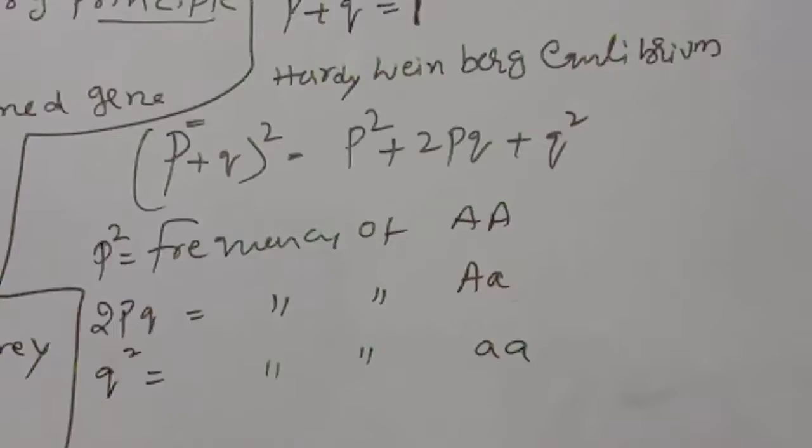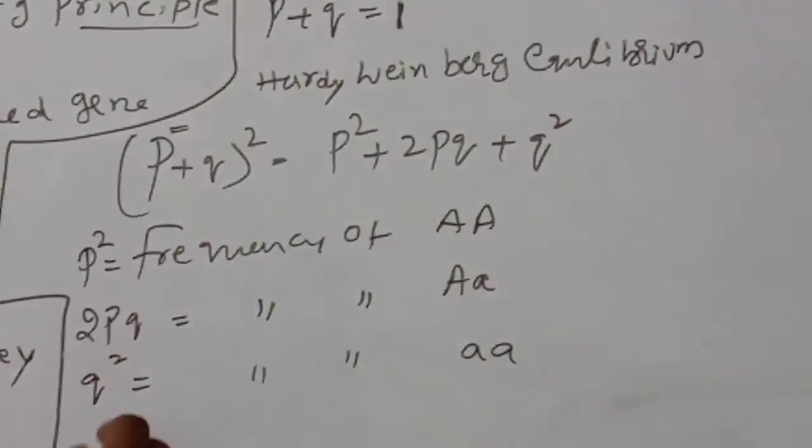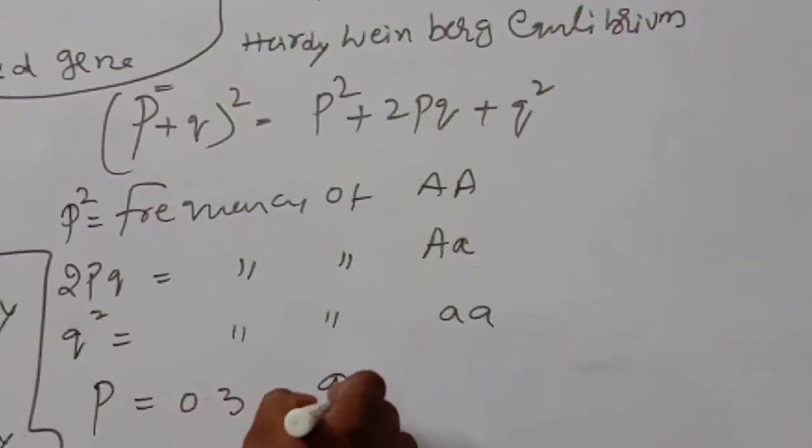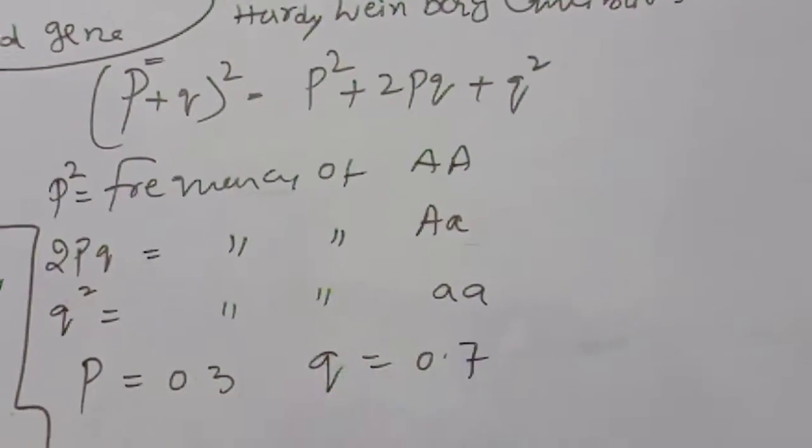So observe very carefully, children. Now P is equal to how much? 0.3. So Q is equal to how much? 0.7.